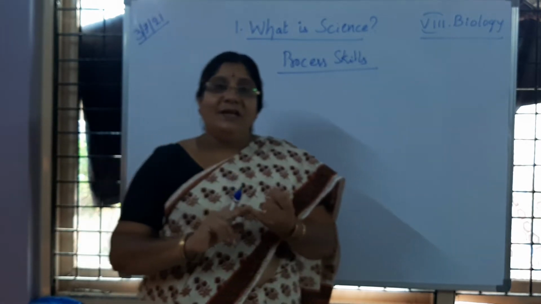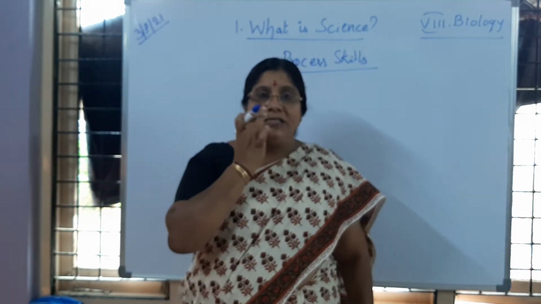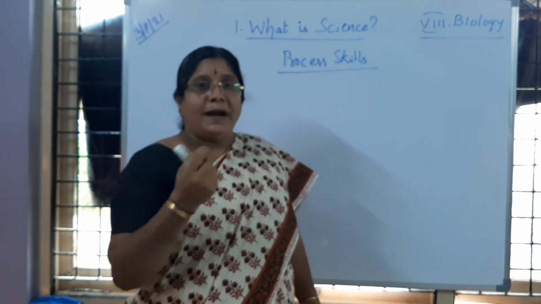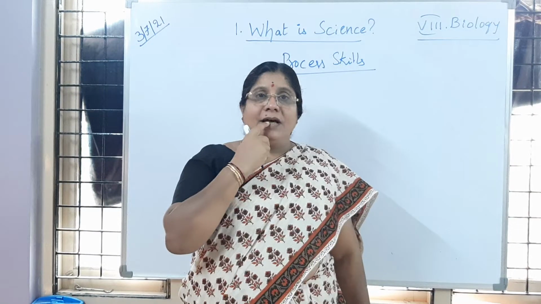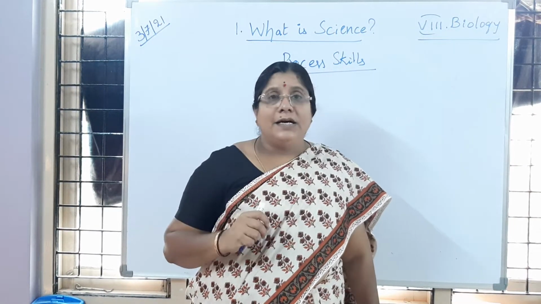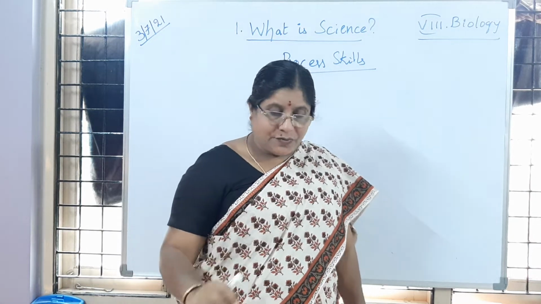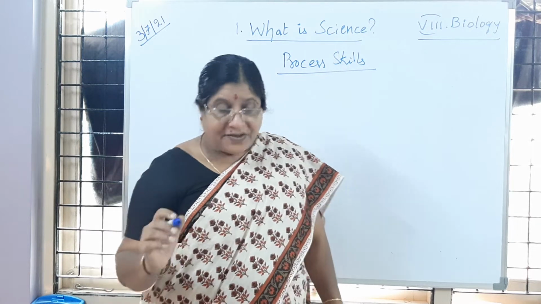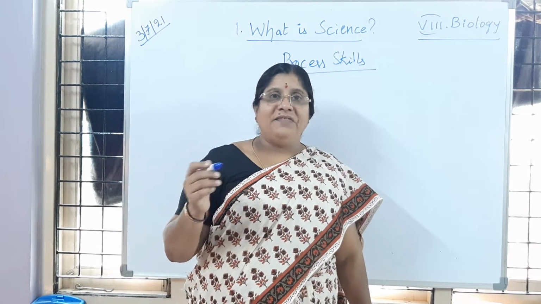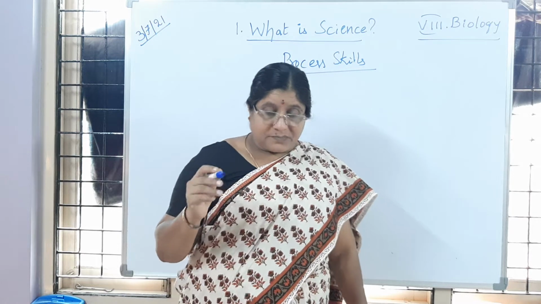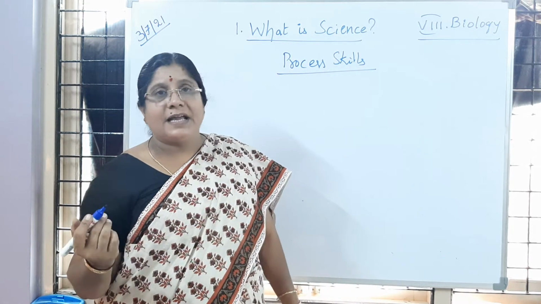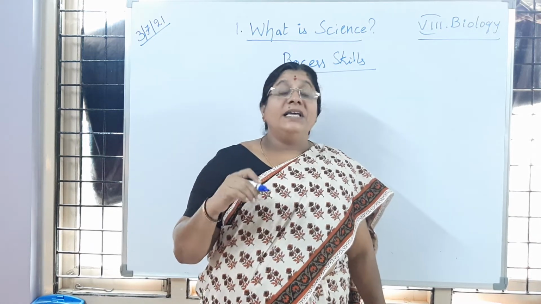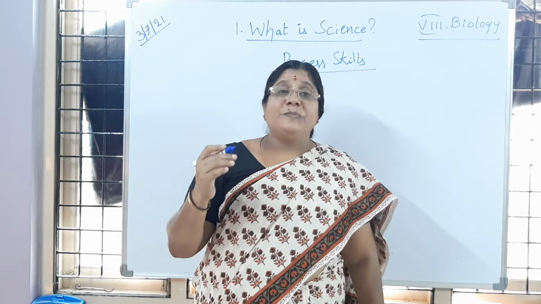Observe. While observing, we are using our sense organs: eyes, then nose to smell anything, fragrance, good or bad. Then we speak with the tongue and listen with the ears. So we are using our senses for our observation. Then comparing: we identify the characteristics of things or events, observing similar characters or dissimilar characters. Then classifying the objects or events on a particular specific character.